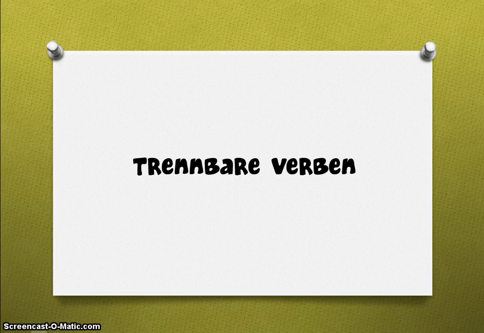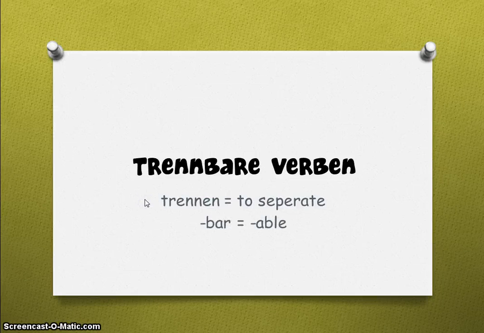Heute sprechen wir über trennbare Verben. Today we are going to talk about separable prefix verbs. Let's take a look at the word trennbar so you know what that means. Trennen means to separate, and the suffix bar means able, so separable verbs, and we really call them separable prefix verbs.